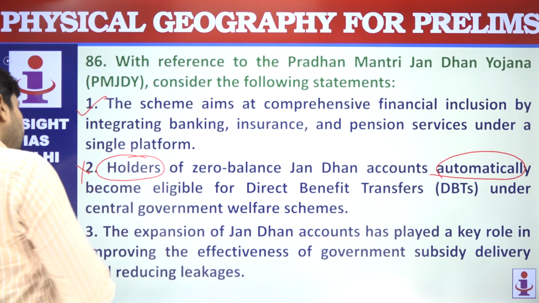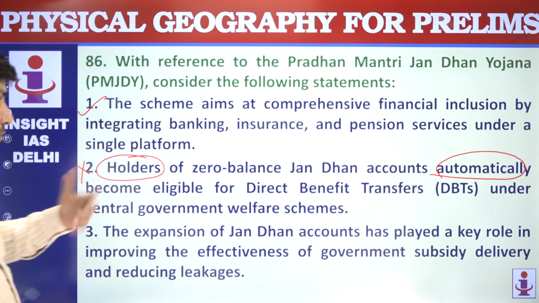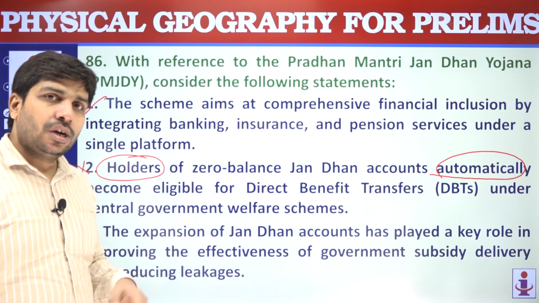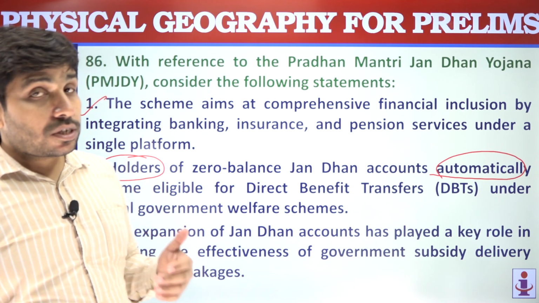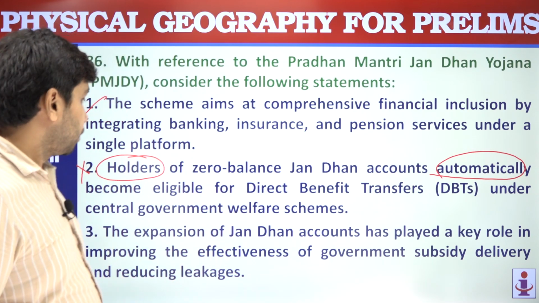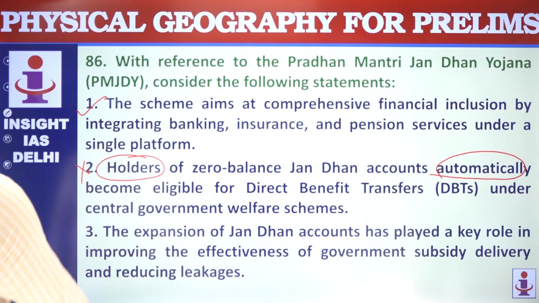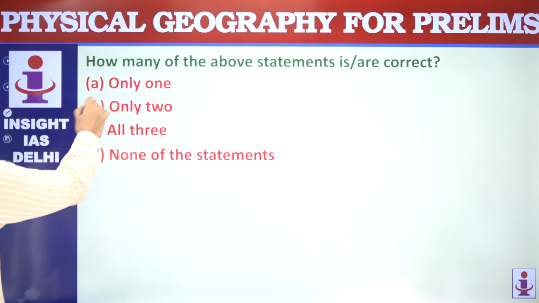No, anyone can have zero balance Jan Dhan accounts, but not everyone is eligible for the direct benefit transfer under several schemes. To become eligible for those schemes, it is very important that the holders of the account are actually eligible for those schemes. So second is not correct. The expansion of Jan Dhan accounts has played a key role in improving the effectiveness of government subsidy delivery. Yes, this is correct. So 1 and 3, only 2 are correct.